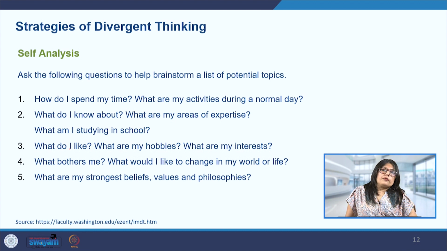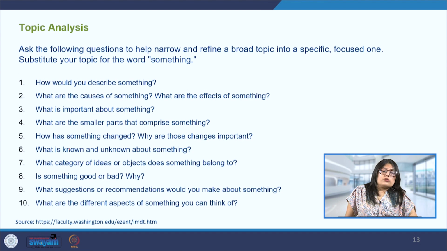Now, the goal of divergent thinking is to generate many ideas, as we have seen. And sometimes the topic is broken down into smaller components. And divergent thinking is a very free flowing activity. So, we can see how these questions are framed. They will lead to spontaneous generation of ideas; some random and unorganized ideas can be generated from questions like these. The following questions here help us narrow and refine the broad topics into the specific focused one.